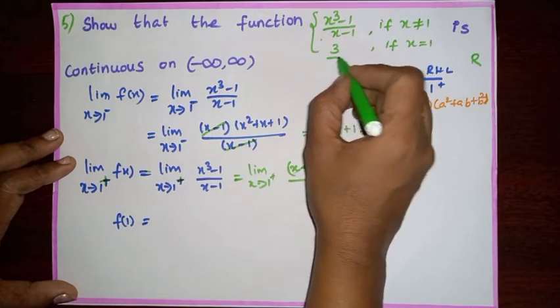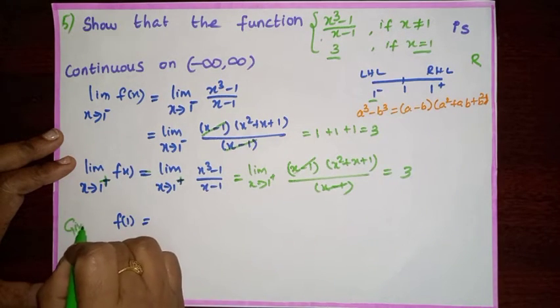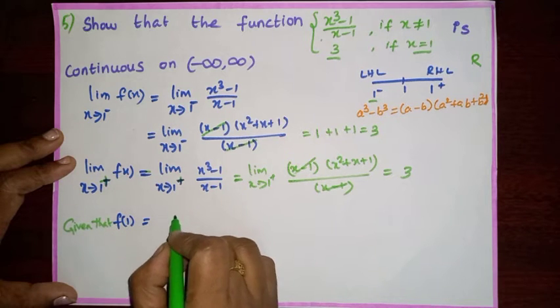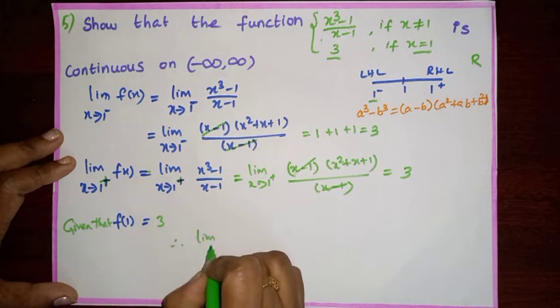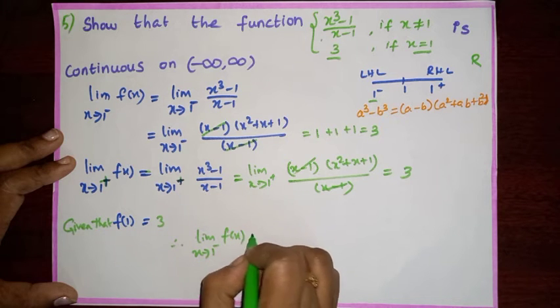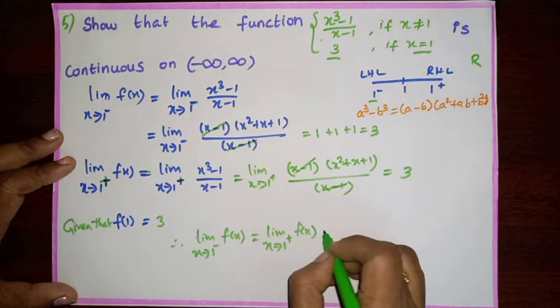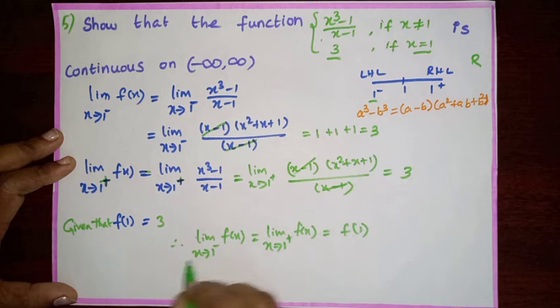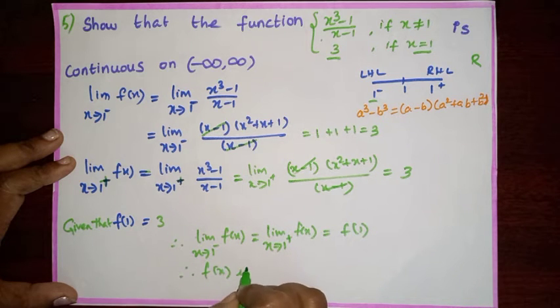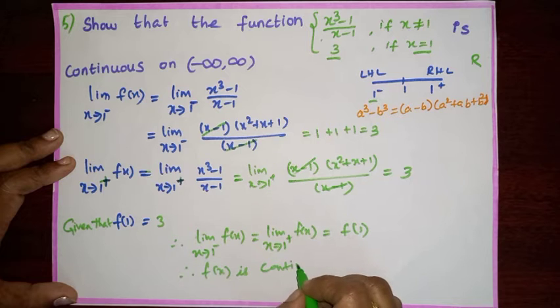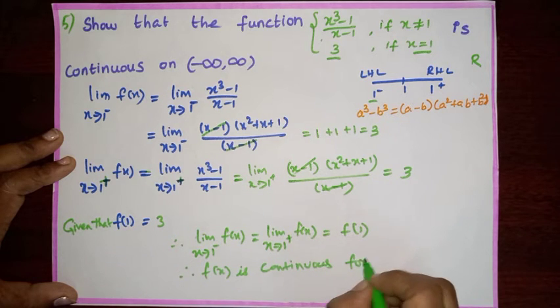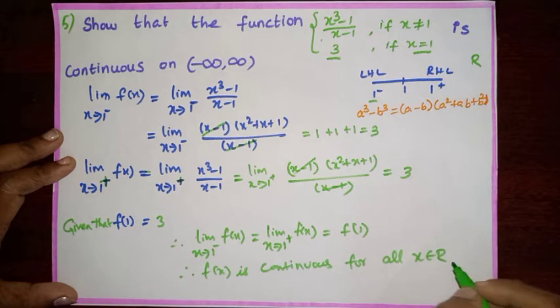Given that f of 1 is 3. Therefore, limit x tends to 1 negative f of x is also equal to limit x tends to 1 positive f of x, which is also equal to f of 1. Therefore, f of x is continuous for all x belongs to R. Or you can write x belongs to minus infinity, infinity.